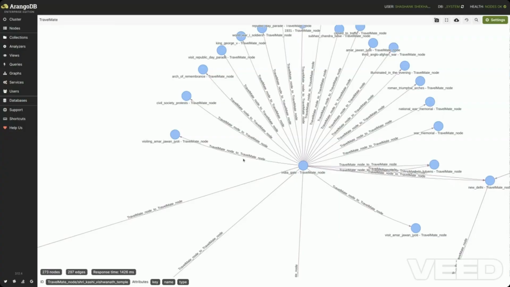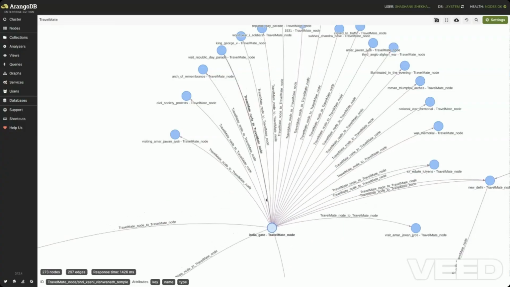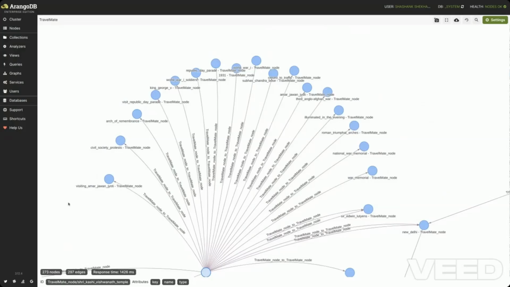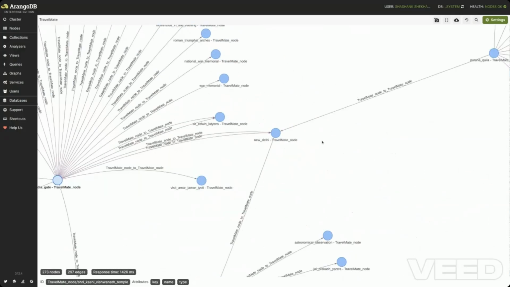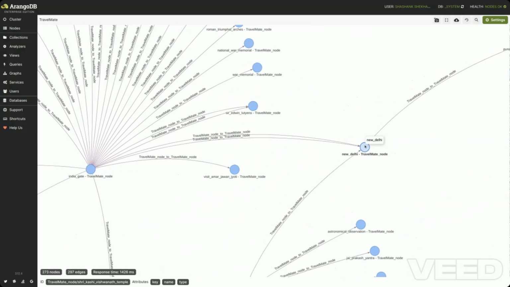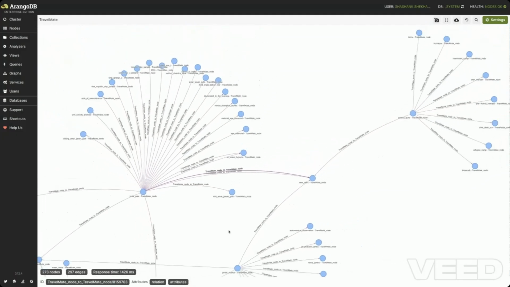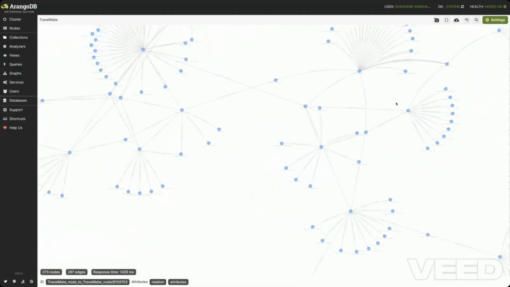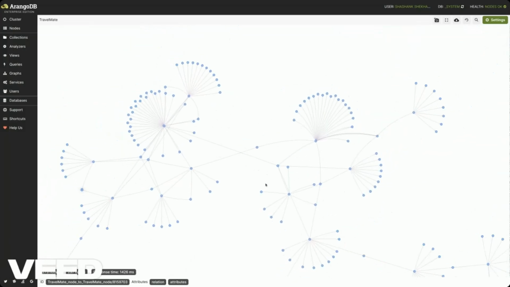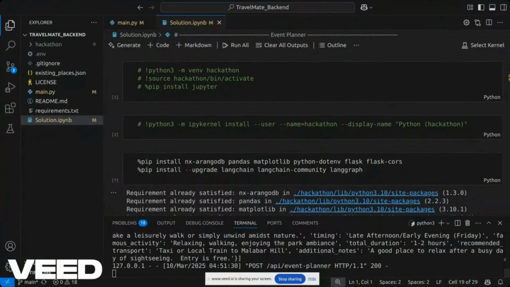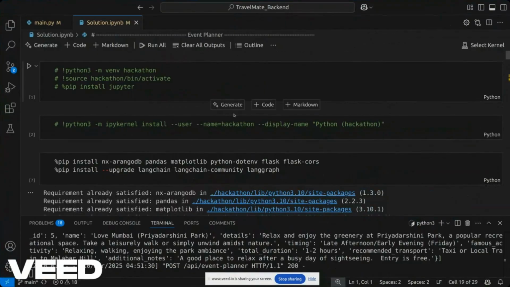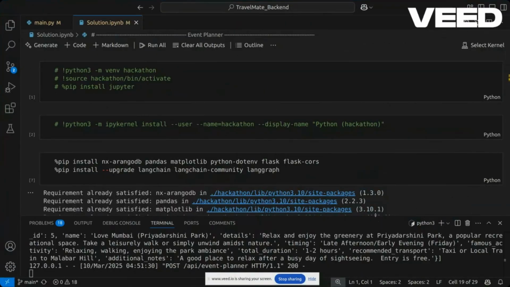Then we can move on to other places. For example, India Gate, as we have seen for Bombay. These are some of the attributes that are related to India Gate. And this is also related to New Delhi by these two edges. Now we can also learn about the edges from the relations located in and near. These are some attributes that are related to these edges. And yeah, that's all from my side. So now let's proceed on with the code overview.